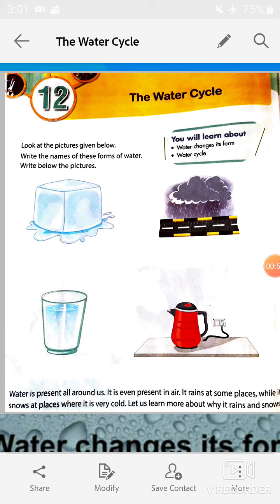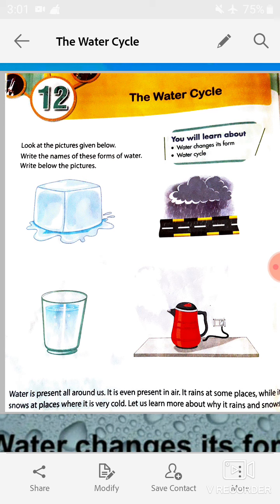Students, water is the only substance on the earth that naturally occurs in three forms, that is ice, water and water vapor. So students, in our previous chapter you had learned about sources of water.